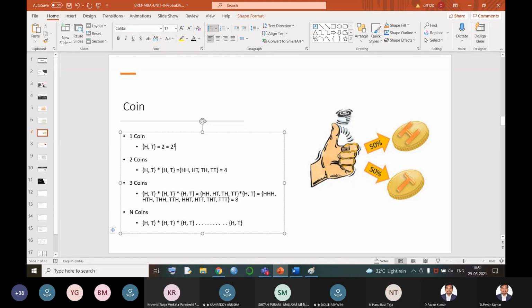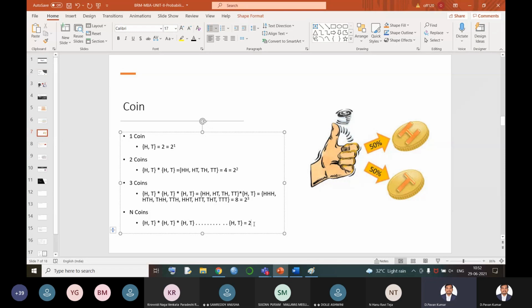Similarly, 4 can be written as 2 square, and 8 can be written as 2 cube. That means if 2 coins are tossed, the total number of exhaustive cases is 2 square. If 3 coins are tossed, the total number of exhaustive cases is 2 cube.